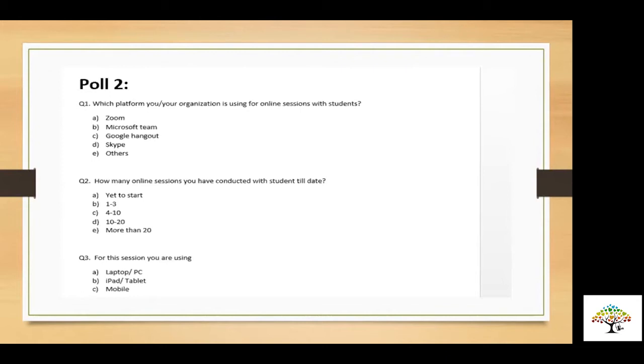And the split between mobile and laptop is 50-50. So I think we are ready then in that case. Good, I'll stop sharing the results. That will give us an idea about how to go ahead. So 50-50 is the range: 50% are on mobile, 50% are on laptop. That's what is going to happen when you take the session.